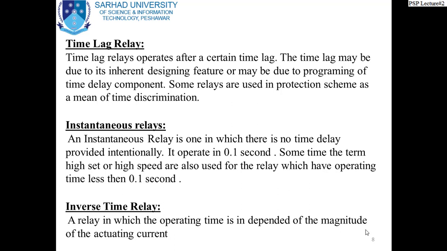Some relays are used in protection scheme as a means of time discrimination. Now, therefore, in the previous definition, which we define as, of course, first zone operation and, of course, the second zone operation, this relay is actually providing that. Let's say, for example, we define the primary protection and backup protection. So, this time lag relay is actually providing the backup protection.